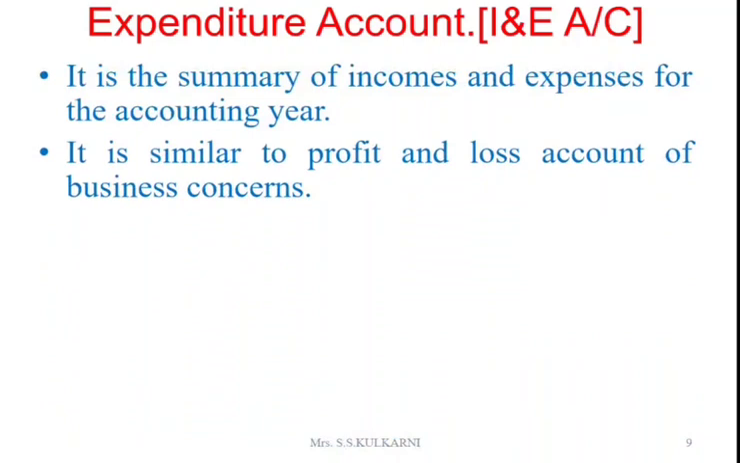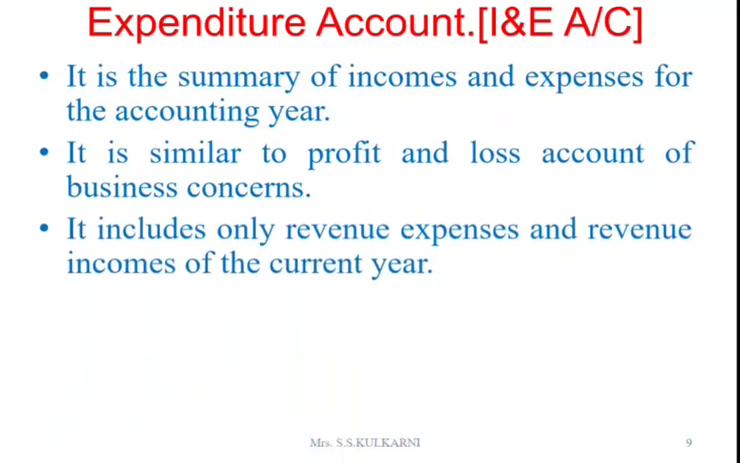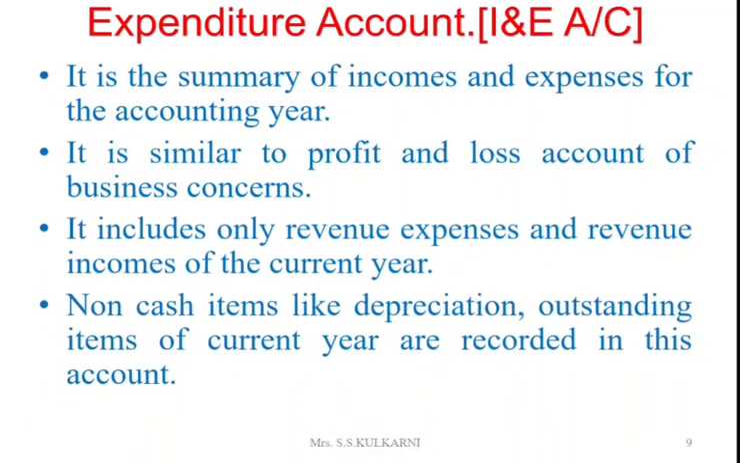It is similar to the profit and loss account of business concerns. It includes only revenue expenses and revenue incomes of the current year. Non-cash items like depreciation and outstanding expenses or incomes of the current year are recorded in this account. Even prepaid or received in advance are considered and adjusted to the respective items.